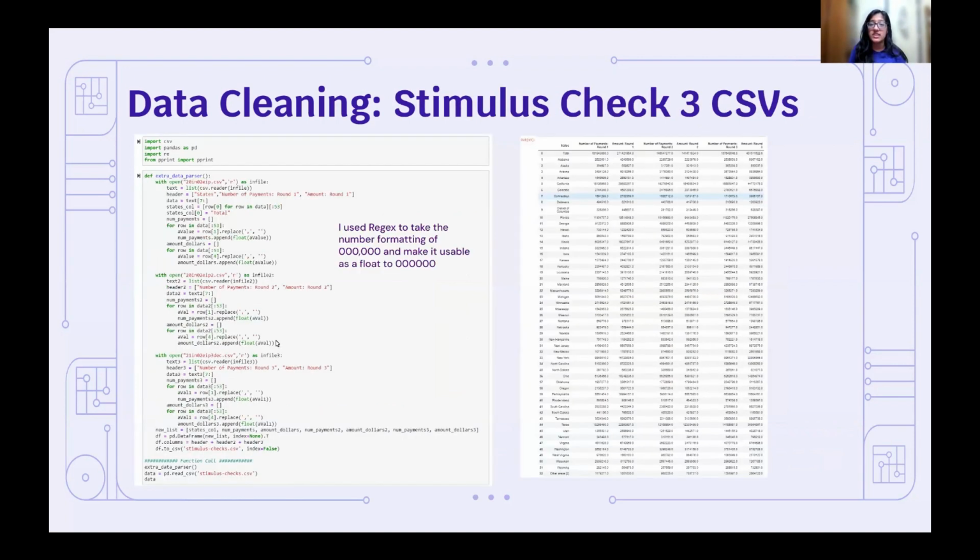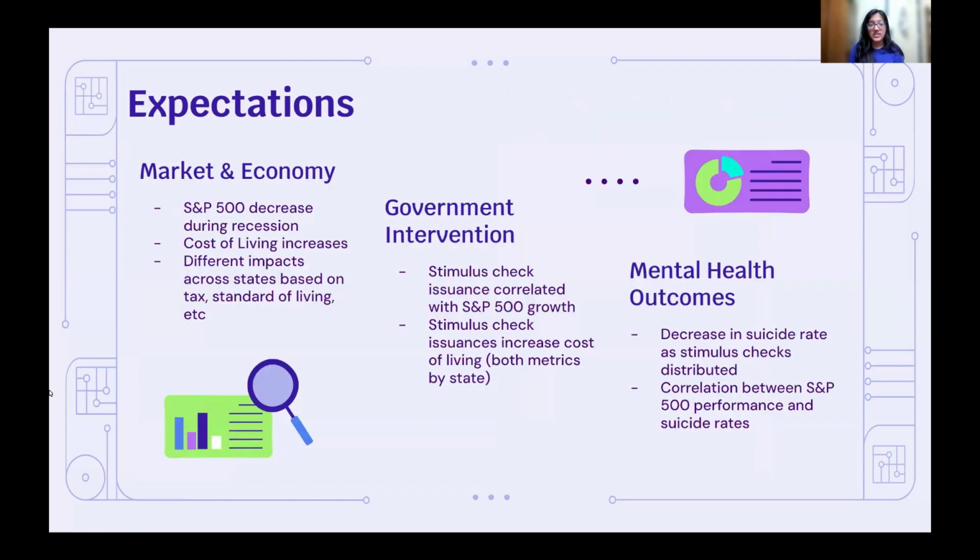And finally, for the stimulus check CSVs, we used regex to clean each of them and to take the numbers that were formatted with commas and make them usable floats. Here we had 2 things that we extracted from each CSV: the number of payments from that round and the amount that was distributed in that round per state. And that brings us to the expectations that we had.